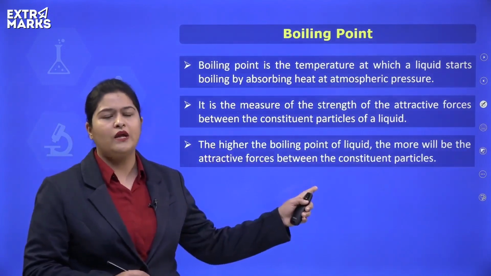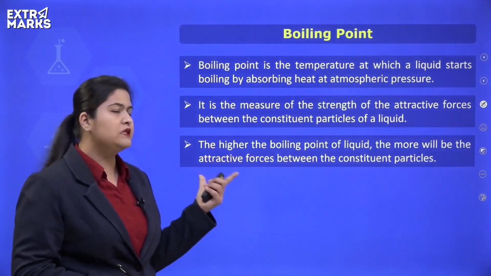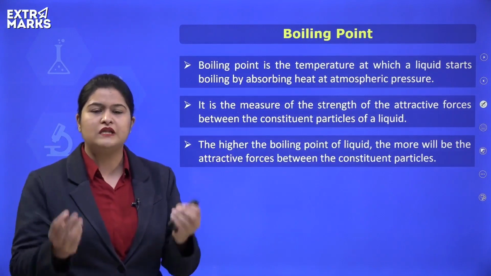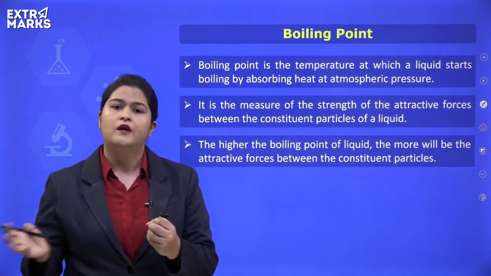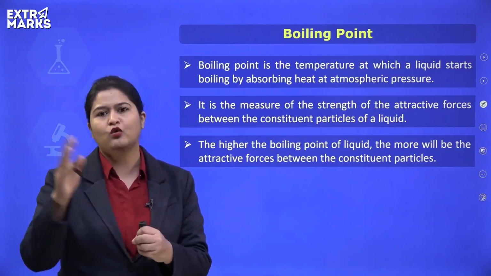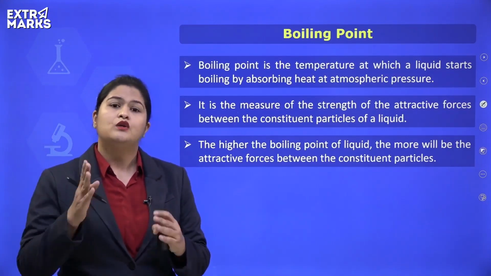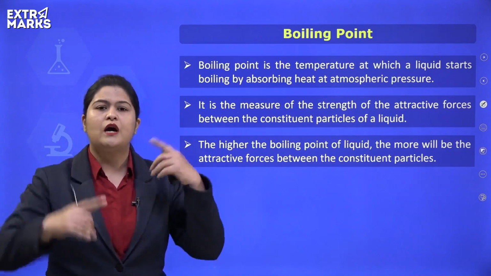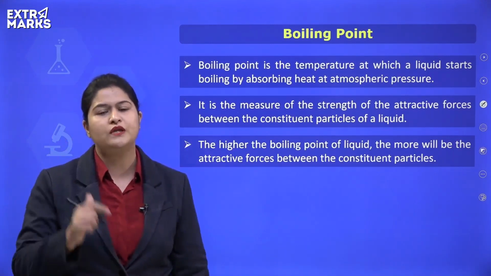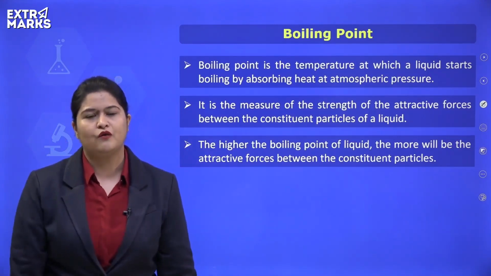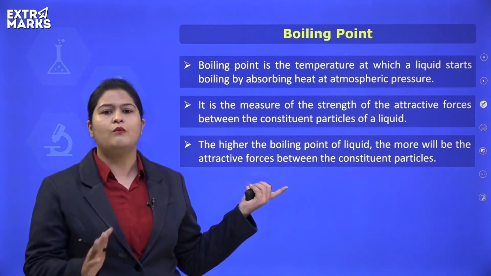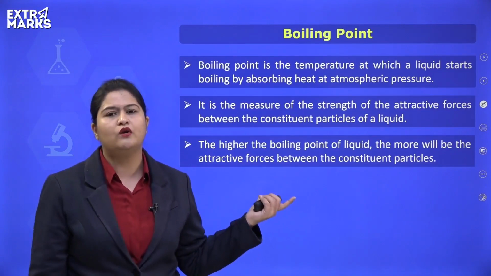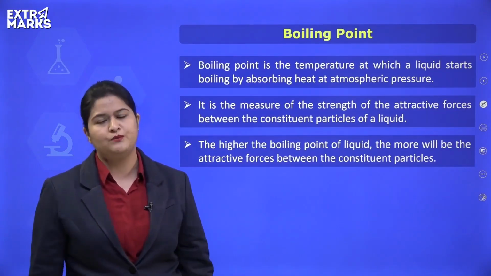The higher the value of the boiling point, the more is the strength of attractive forces. Obviously, if the particles of a liquid are held together through strong forces, more heat energy will be required to overcome them. So just by looking at the boiling point of a liquid, you can comment on the strength of attractive forces between its particles.